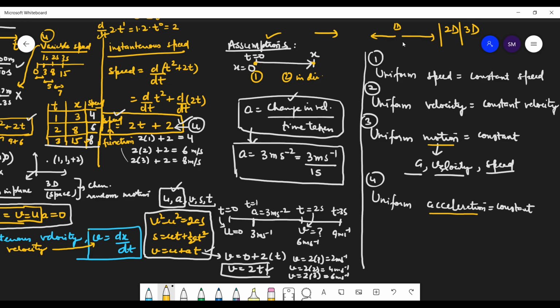But for forward and backward, for 2D and for 3D, the answer will be constant velocity. So in the context of uniform motion, if you have written constant speed or constant velocity, both answers are correct.